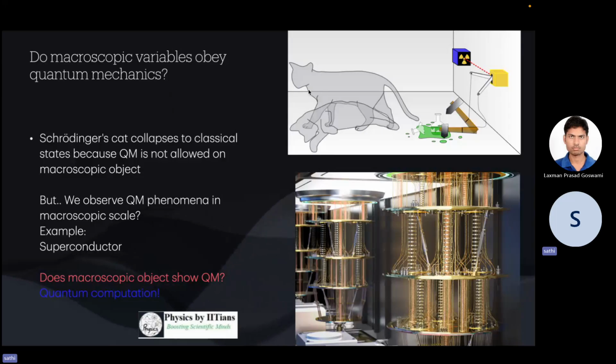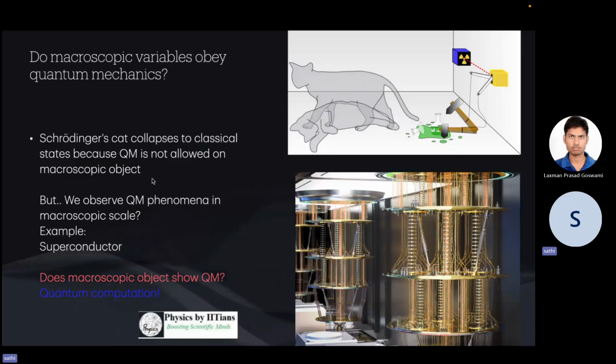If we know about the Schrodinger cat experiment, we know that Schrodinger's cat collapses to classical states because quantum mechanics is not allowed on macroscopic objects. Because, according to Schrodinger, in this experiment the cat can be alive and, at the same moment, also dead, and the probability of the cat being alive and being dead is 50%, which is not physically permissible.